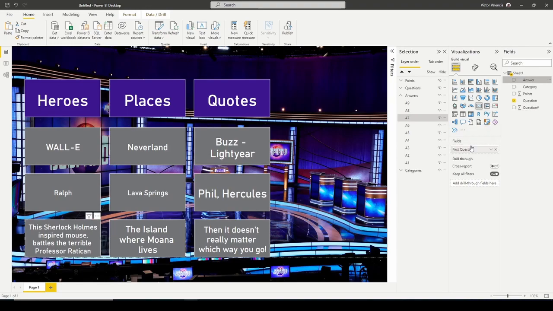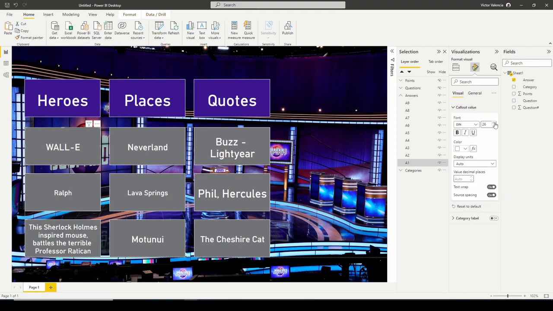And you'll notice that the answer, for the most part, fits inside of the card because our answers are a lot smaller than the questions, right? So totally up to you if you want to adjust the text size so that maybe the answer fits most of the card, go ahead. I'm going to adjust it a little bit. Maybe I'm just going to set these all to like 32 or something.